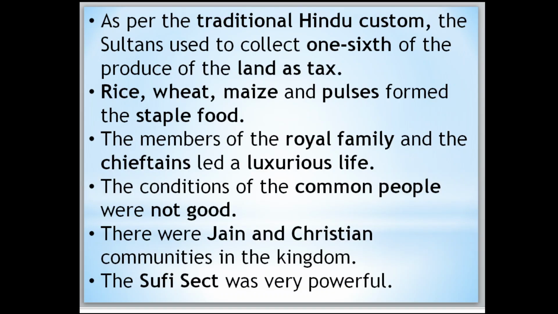As per the traditional Hindu custom, the Sultan used to collect one-sixth of the produce of the land as tax. Rice, wheat, maize, and pulses formed the staple food, means major food, in the time of the Bahmani Sultans. Members of the royal family and the chieftains led a luxurious life, but the common people's condition was very pathetic. They were not in a good position.